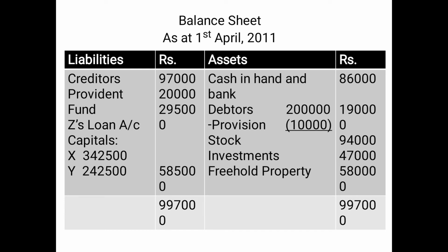So ultimately the balance sheet will get tallied with the total of 9,97,000 on the liabilities as well as the asset side. Be very careful with the date. The date of the new balance sheet will be the date of retirement of the partner. So this is the solution and the working note for question number 12A, which we have discussed from the practical questions of your book DK Goel.